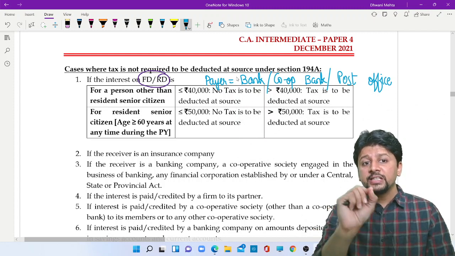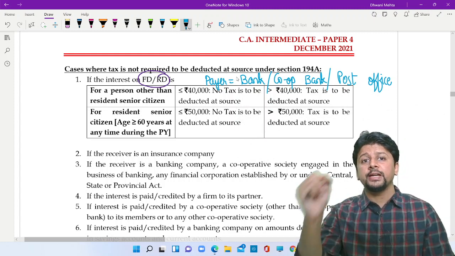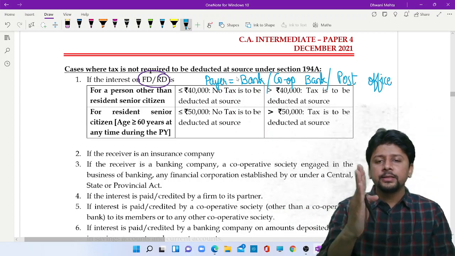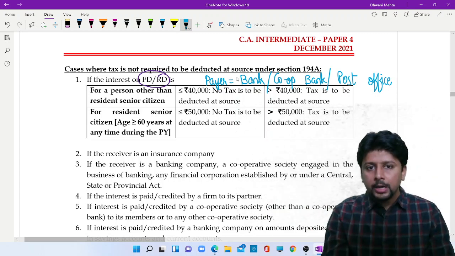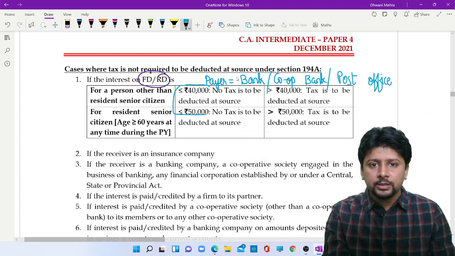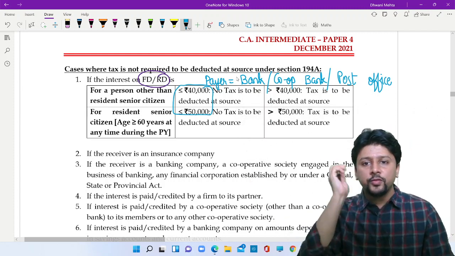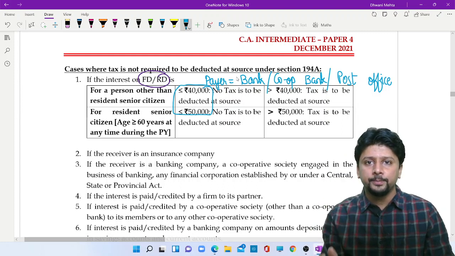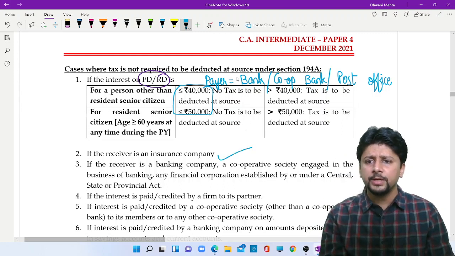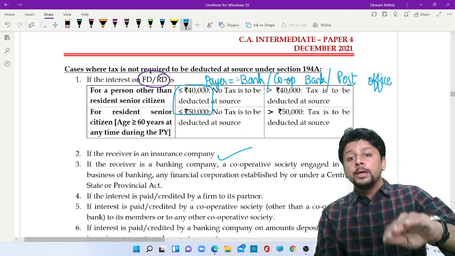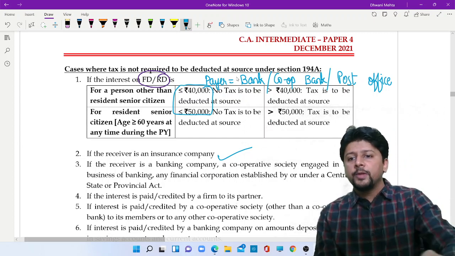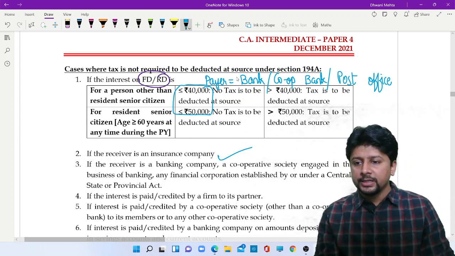But if you are a resident senior citizen, 60 years or more at any time, and you are a resident of India, then the threshold is 50,000. Up to 40,000, up to 50,000, no TDS. If it crosses 40,000, if it crosses 50,000, tax will have to be deducted. Receiver insurance company, no need to deduct tax. Receiver is a bank, cooperative bank, post office, no need to deduct tax.